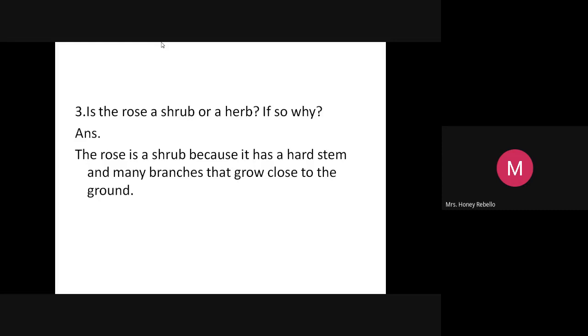Close. C-L-O-S-E, close. Grow close to the ground.